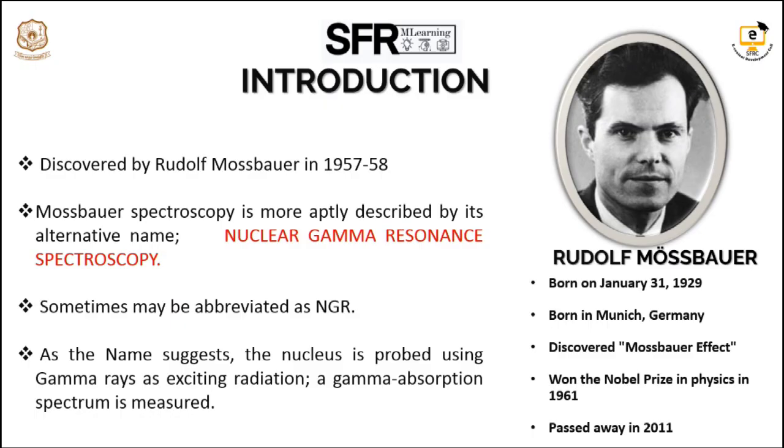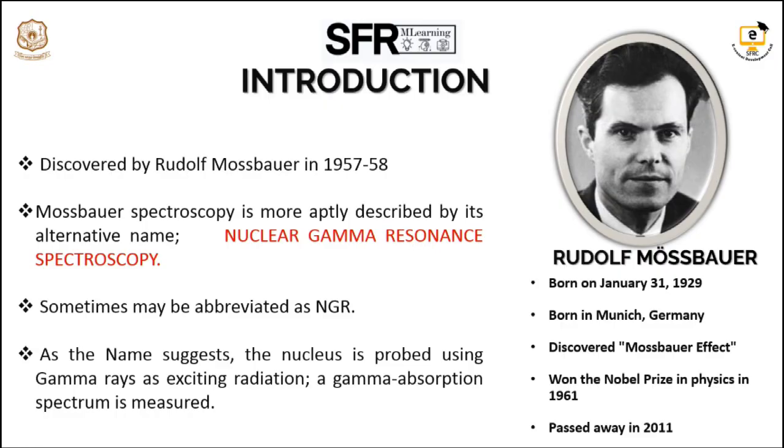Mossbauer spectroscopy was discovered by Rudolf Mossbauer in the year 1958. It is more aptly described by its alternative name, nuclear gamma resonance spectroscopy, sometimes abbreviated as NGR. This spectroscopy is also called the nuclear version of electronic spectroscopy.